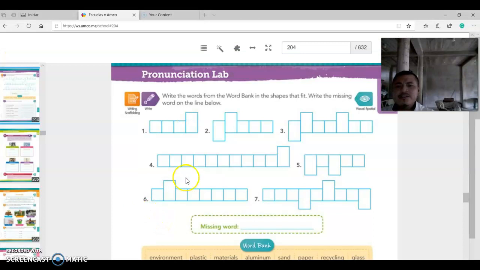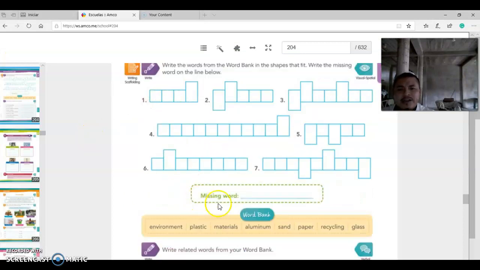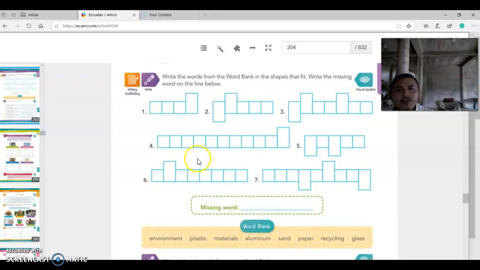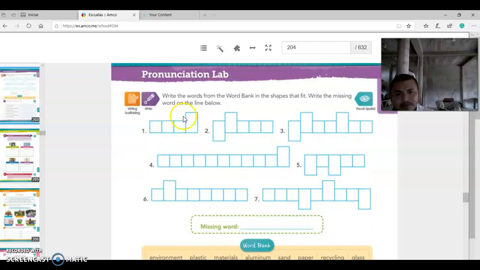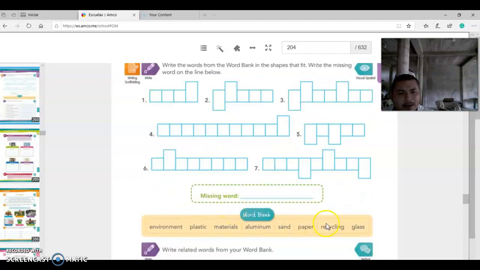Okay, so what are you going to do in here? If you see right here, the word bank, it is the same words that we saw a few seconds ago on page 198. So what are you going to do in this part? It is an activity, okay? So number 1, 2, 3, 4, 5, 6, 7. But we have 8 words. So 1 is missing. The missing word, you need to write it down in this part, okay?